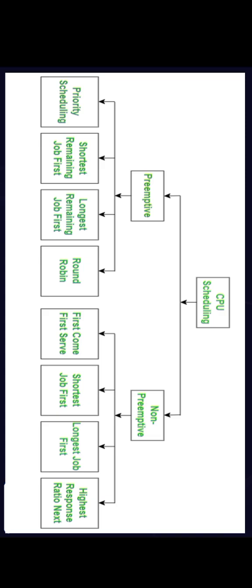Under preemptive and non-preemptive, there are several scheduling algorithms. Let's see the first algorithm, that is first come first serve. As the name itself suggests, the first to come will be served first. This is based on arrival order. The process that requests the CPU first will be allocated the CPU first. The policy of FCFS is easily managed with a queue, the FIFO concept, first in first out.